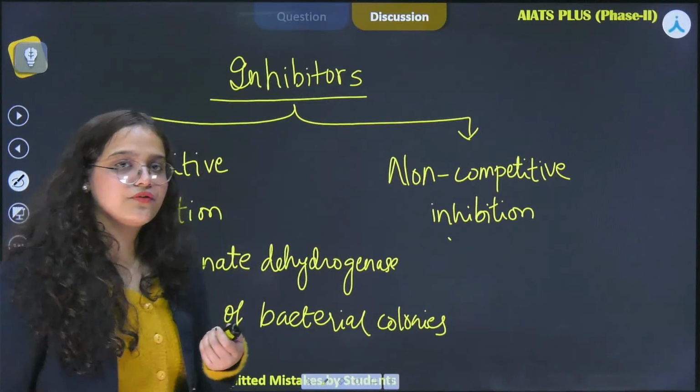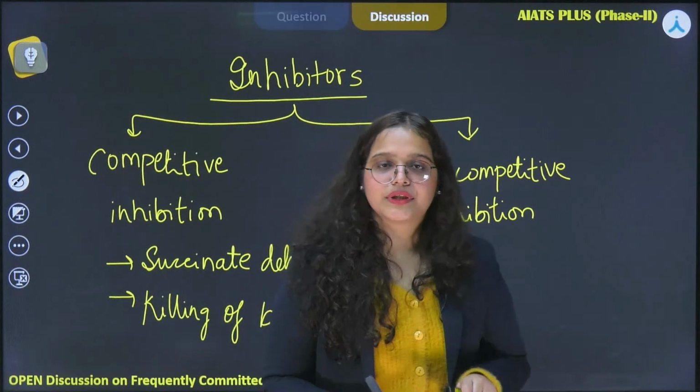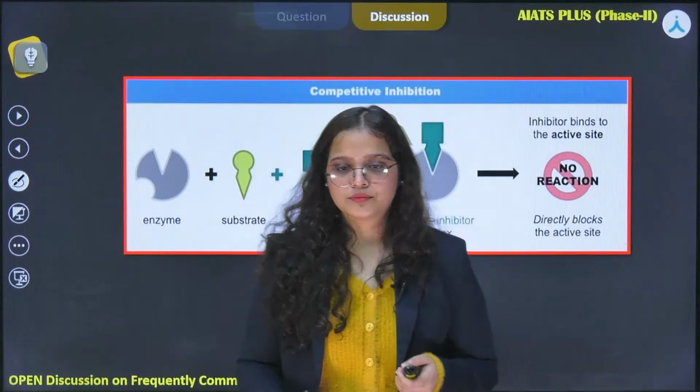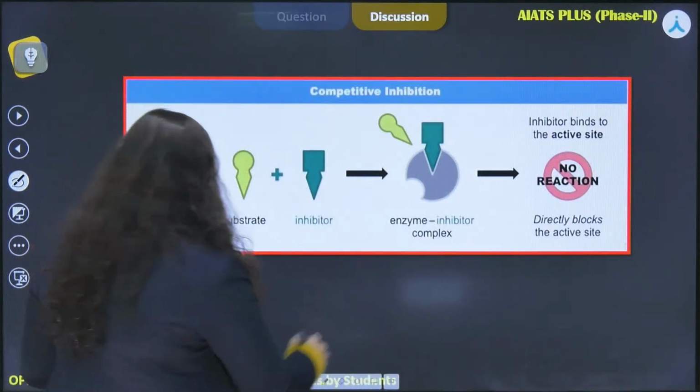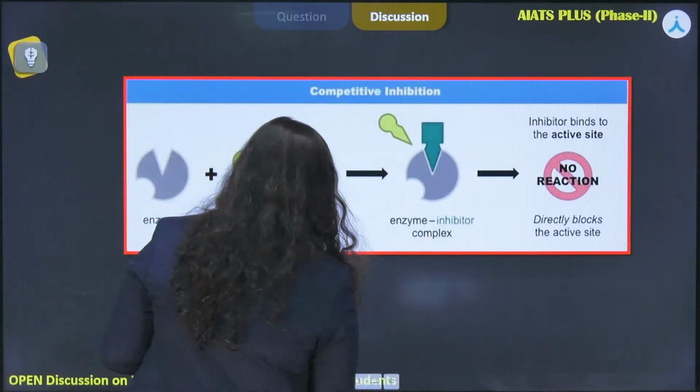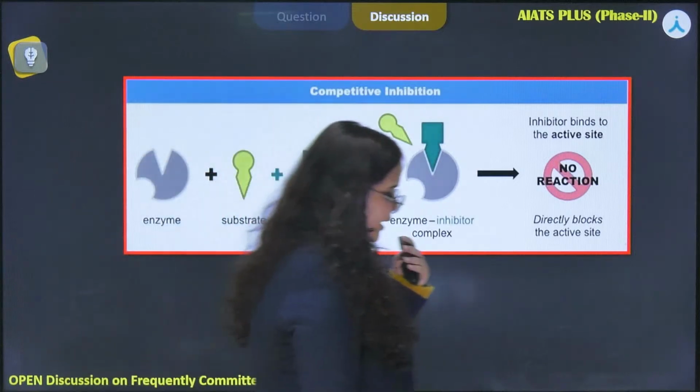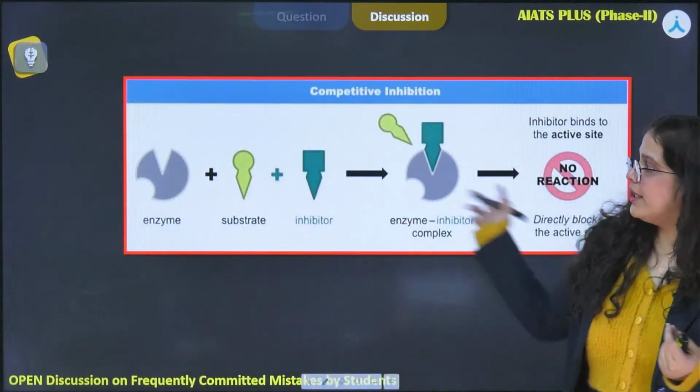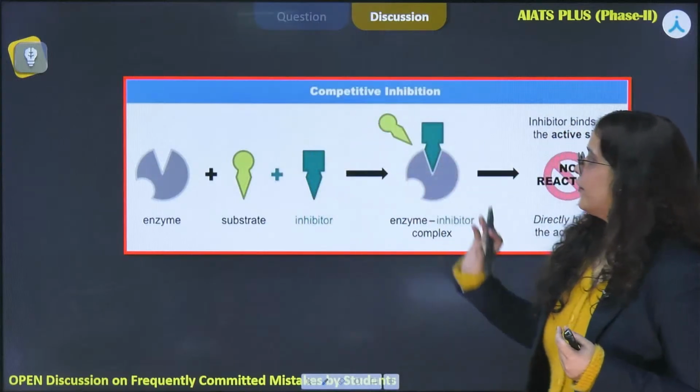Okay, so let us first of all discuss the competitive inhibition. So you can see in the diagram that it is trying to display how the competitive inhibition works.